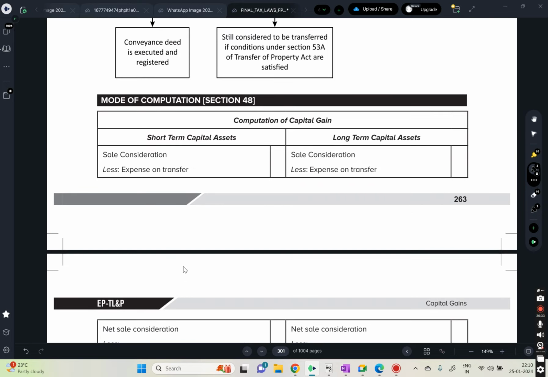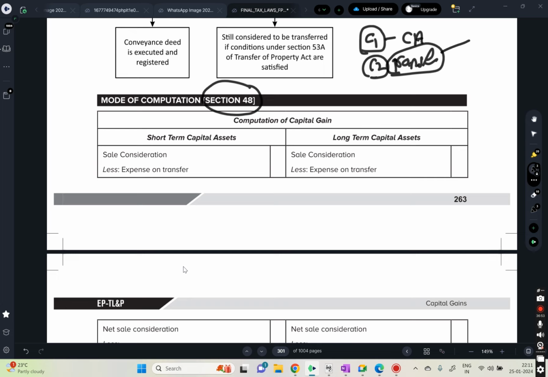This part, section 48, how do we calculate the capital gains? See here, first of all, all conditions should be satisfied. Condition 1, there should be a capital asset. Condition 2, there should be a transfer.